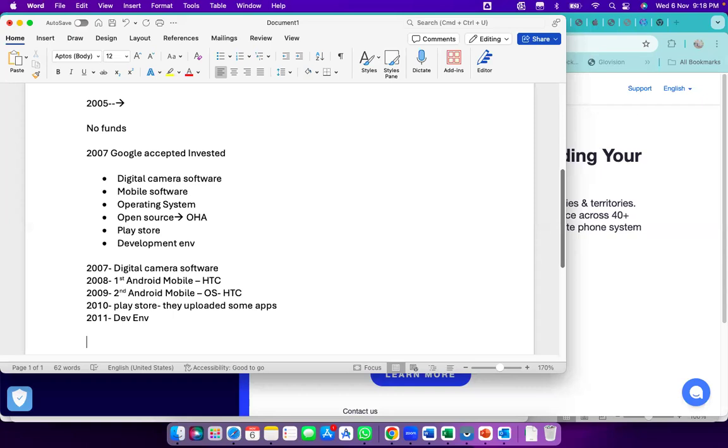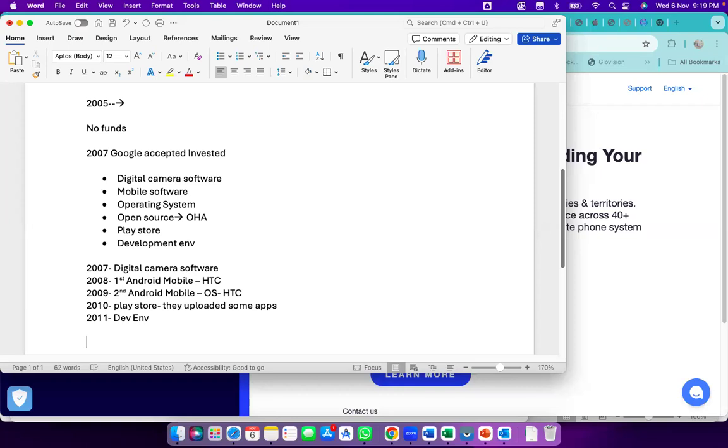That is the reason that in the span of 2011 end to 2014 or 15, over the next 3 to 4 years, it became very huge in the market. Initially it started from zero market. By 2014, it occupied more than 40% of the market. Nowadays it is more than 70 to 80%. In India, we can say almost 90%, but worldwide it is between 70 and 80% of the market that Android has occupied nowadays.